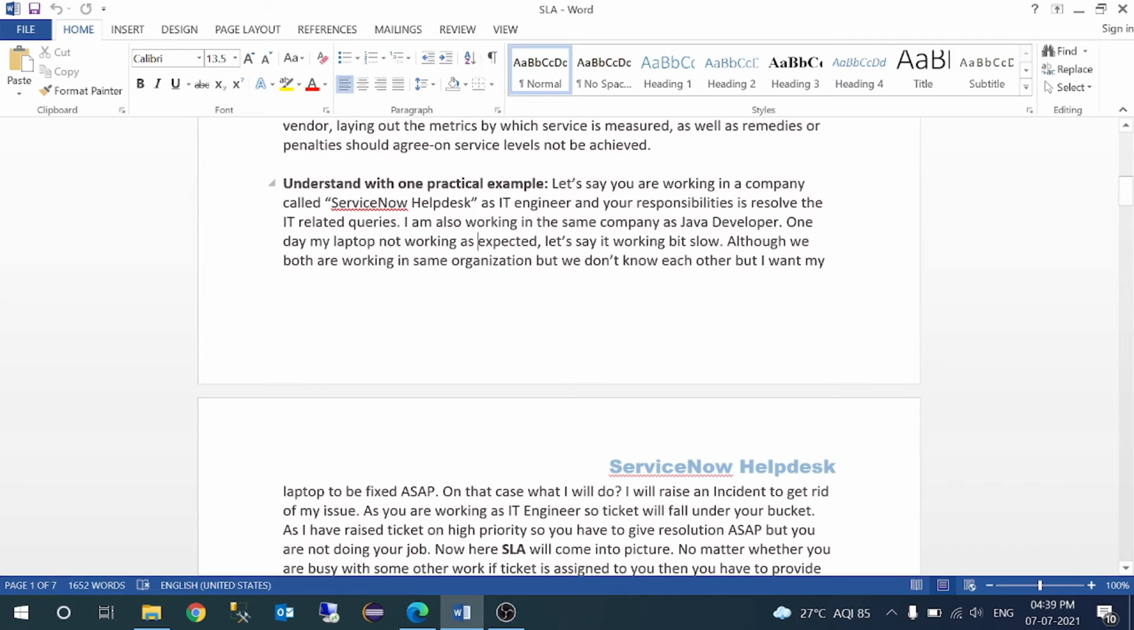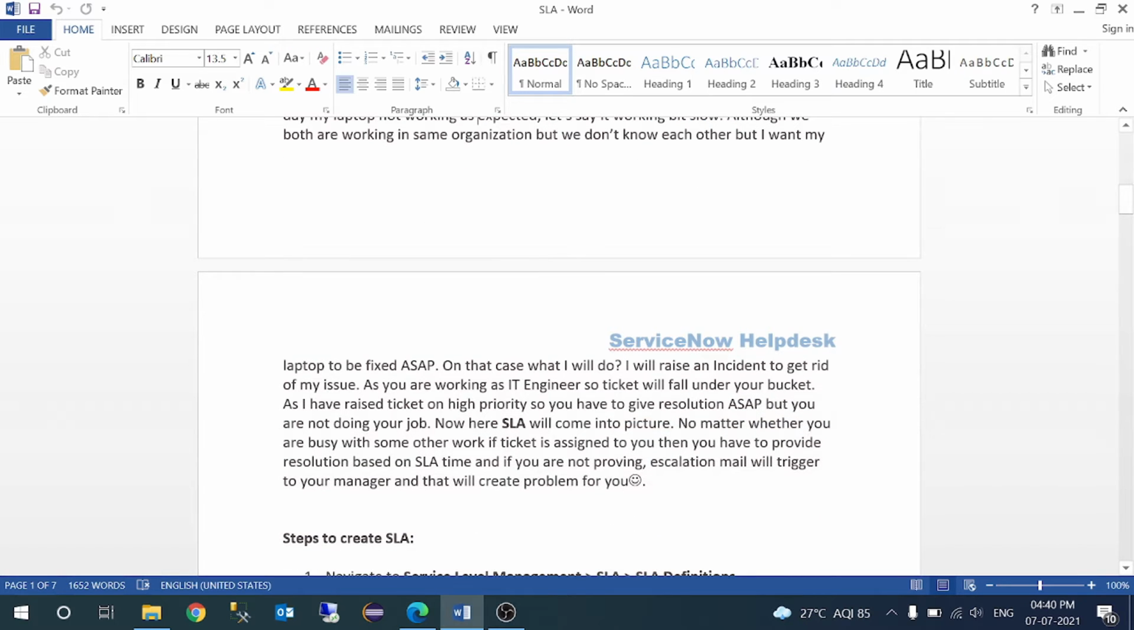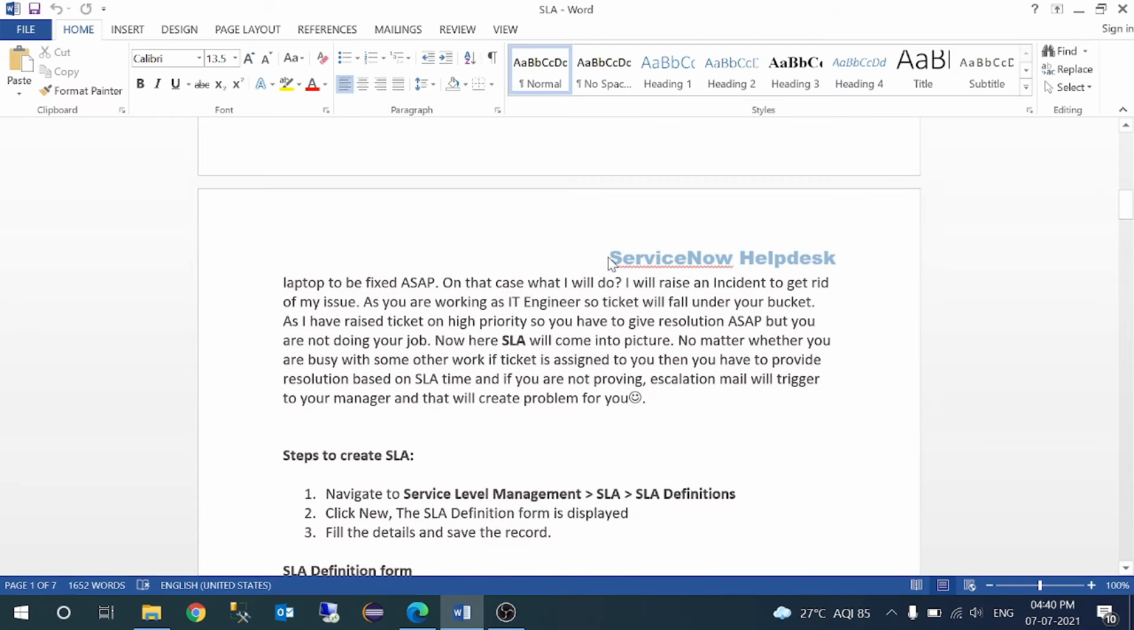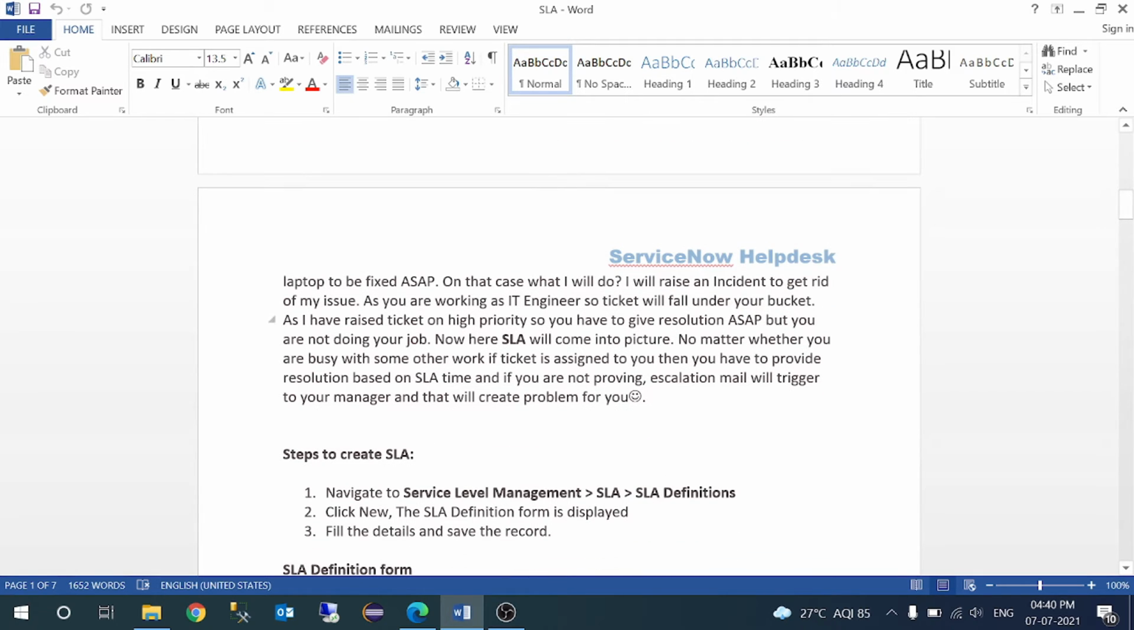So we don't know each other, but I want my laptop to be fixed as soon as possible, right? So that I can resume my work. In that case, I will raise an incident to get rid of my issue. As you are working as an IT engineer, the ticket will fall under your bucket. So I have raised the ticket and now the ticket is in your bucket. You have to resolve it on high priority, right?